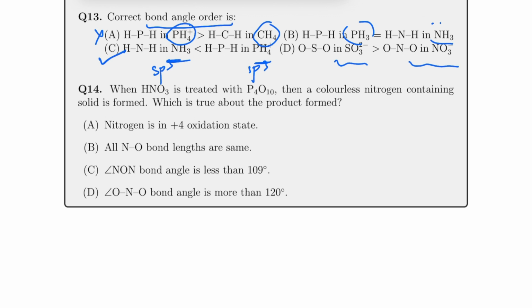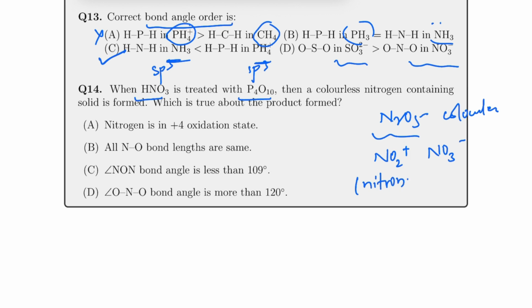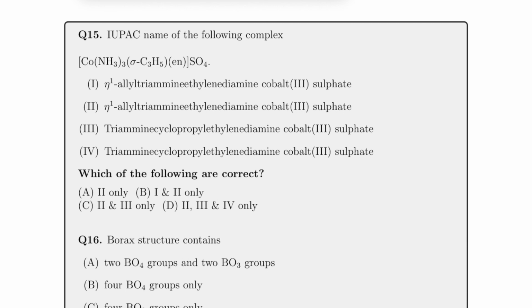Next one is the treatment of HNO3 with P4O10. It's a very popular reaction where the compound formed is N2O5. N2O5, you know, is a colorless solid, and solid N2O5 exists in the form of NO2+ and NO3-, which are the nitronium ion and the nitrate ion respectively, and based on that you can judge it and you will find that A is correct.